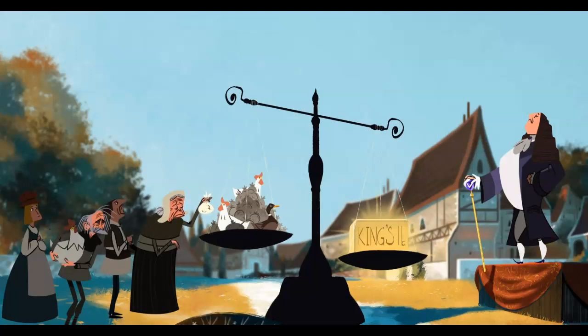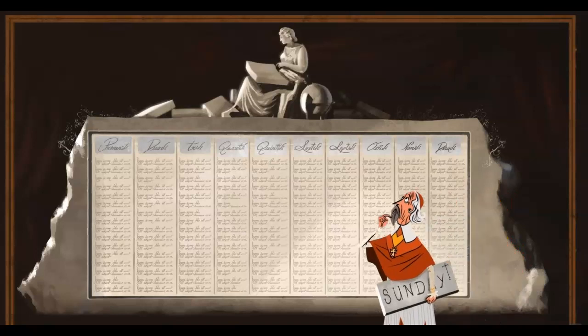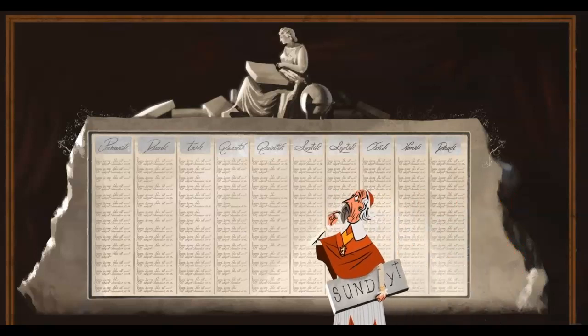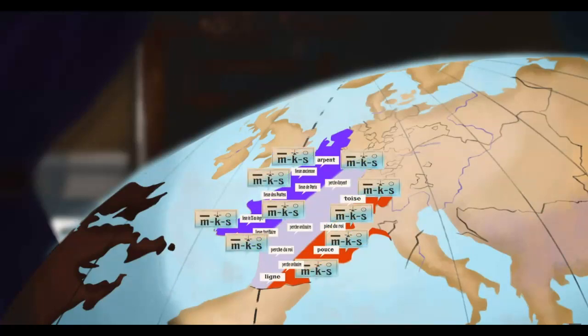Standardizing measurements had political advantages for the revolutionaries as well. Nobles could no longer manipulate local units to extract more rent from commoners, while the government could collect taxes more efficiently. And switching to a new republican calendar with 10-day weeks reduced church power by eliminating Sundays. Adoption of this new system wasn't easy. In fact, it was a bit of a mess. At first, people used new units alongside old ones, and the republican calendar was eventually abandoned.